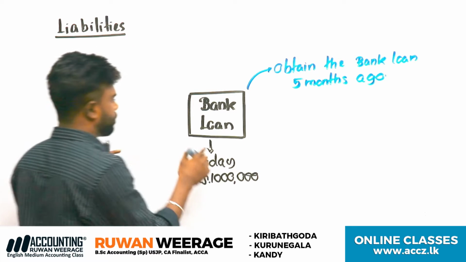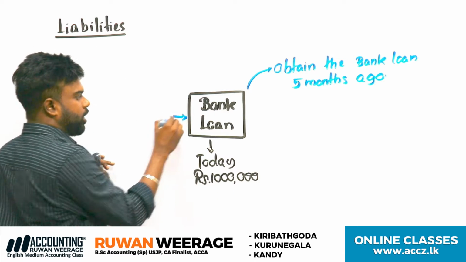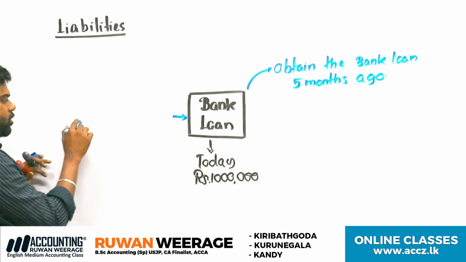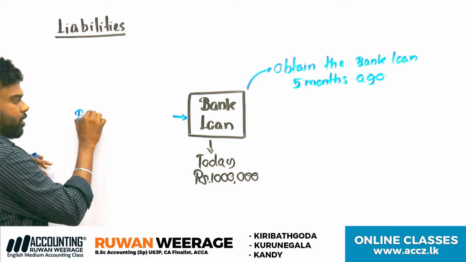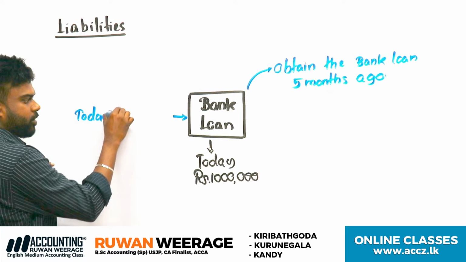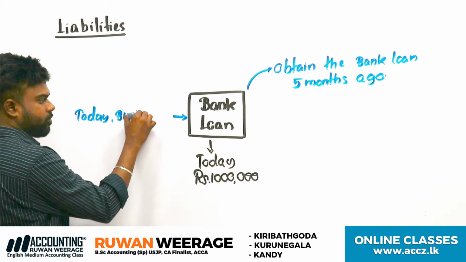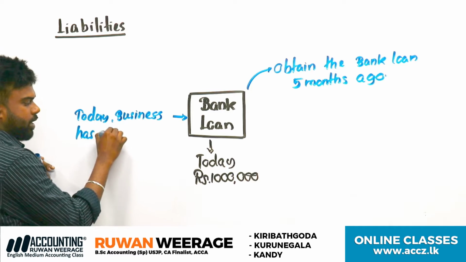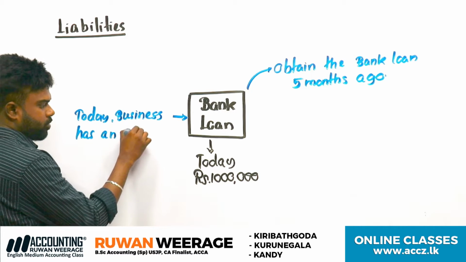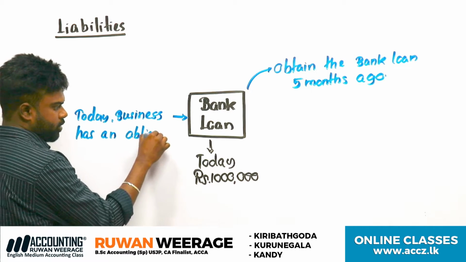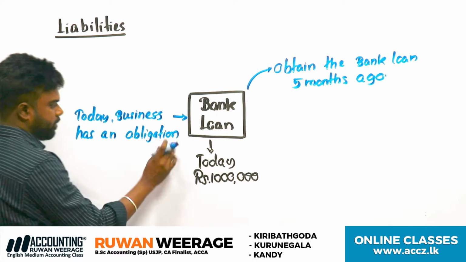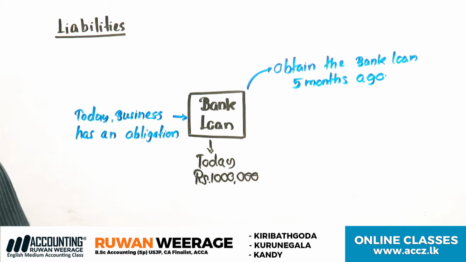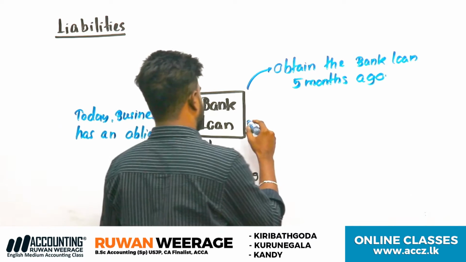Next one: the business has a present obligation. Today the business has an obligation to pay. Clear? The business has an obligation.